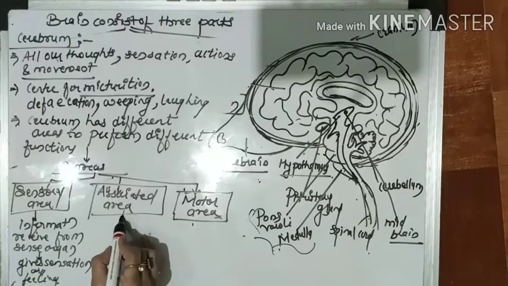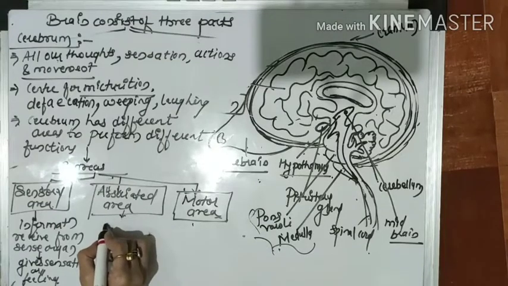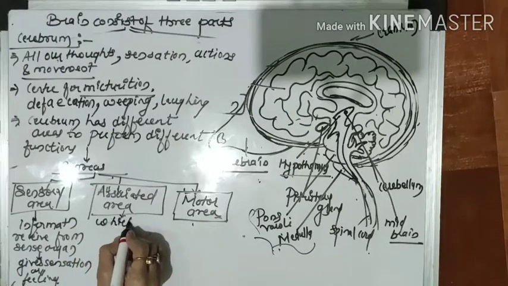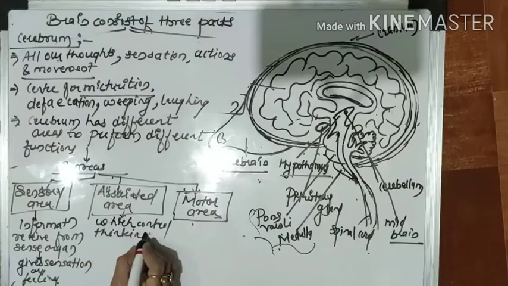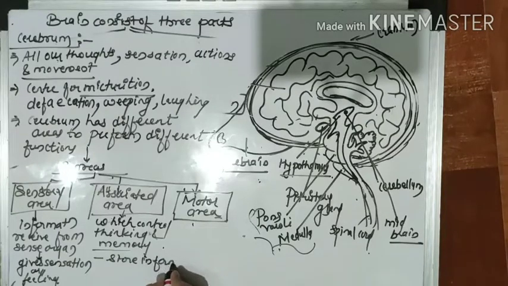Then the second area you can see is called the associated area, which controls thinking and memory. Actually, this is a very important area, and it also stores information and experiences.